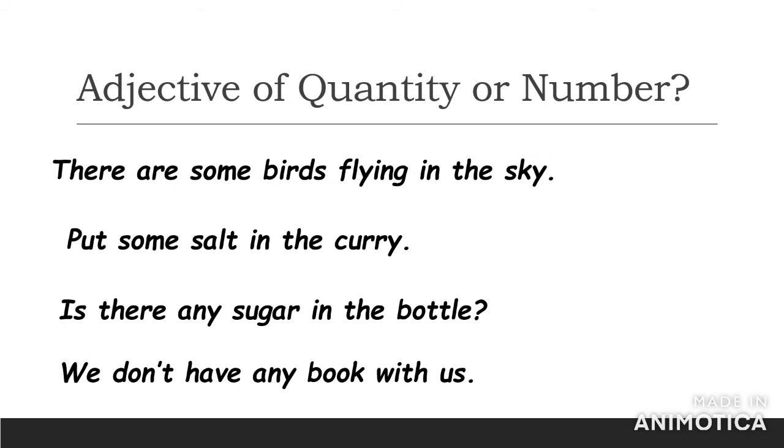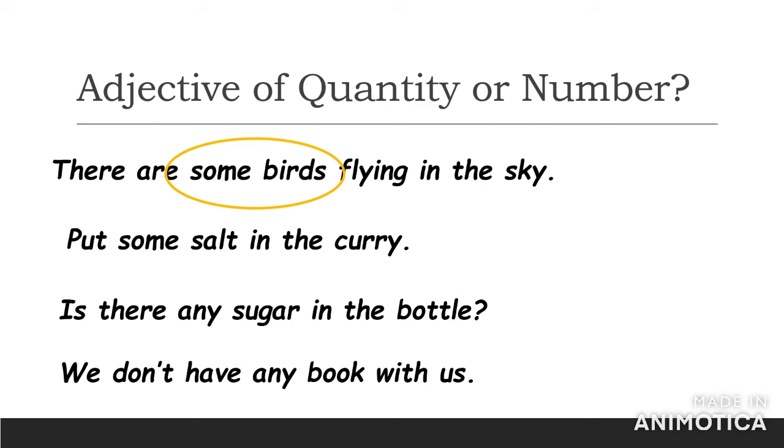Now children, here are some sentences. Let's try to pick out the adjective and find out if it is an adjective of quantity or number. The first sentence is, there are some birds flying in the sky. Here, the adjective is some, which has been used with birds.